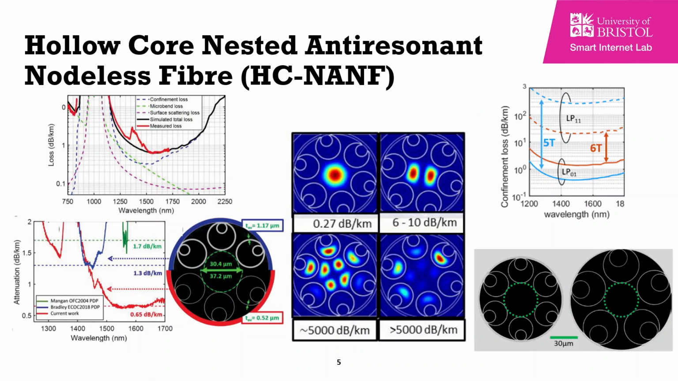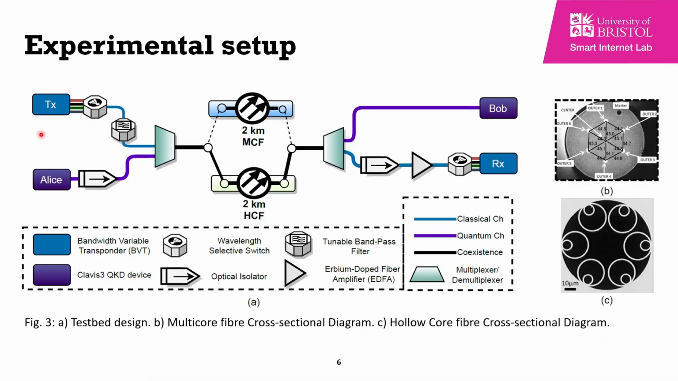Here is the experimental setup used to coexist quantum and classical channels. For the classical channels, a bandwidth variable transponder (BVT) is deployed to transmit 4 coherent classical channels, whereas for the quantum channel, ID Quantique Clavis 3 QKD devices that implement the coherent one-way, also known as COW, protocol are used. The 4 coherent output ports from the BVT are multiplexed using a wavelength selective switch.